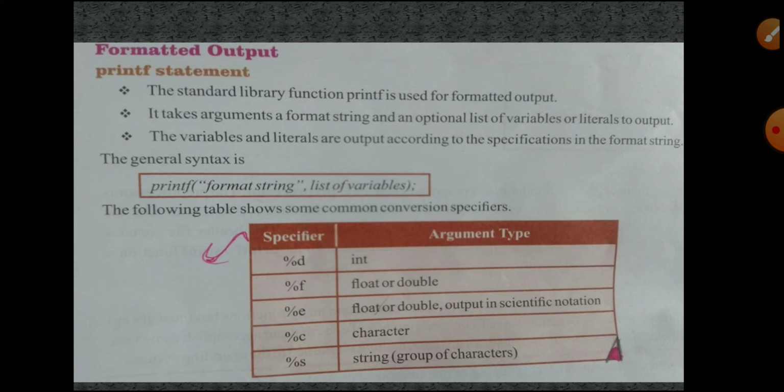Below that, they gave some common conversion specifiers.